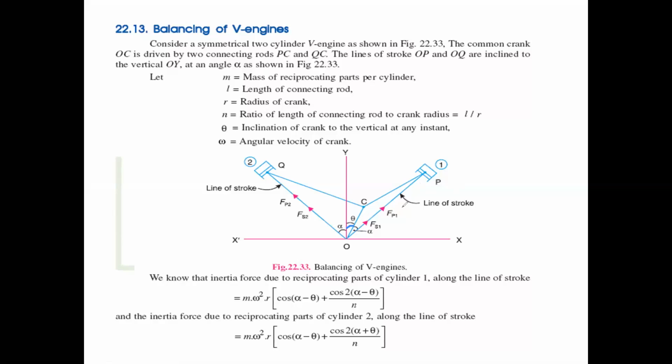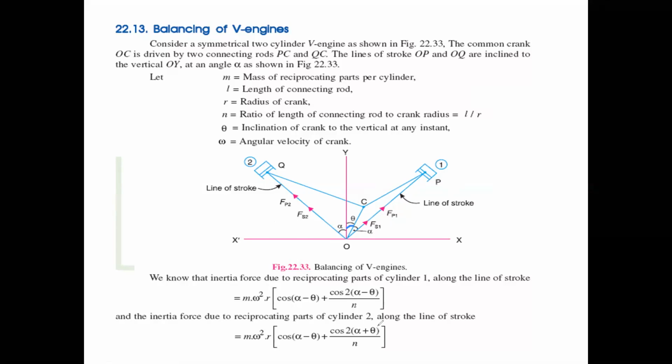Now all of you observe that. The crank will revolve with the angular velocity omega. The connecting rods CP and CQ are there, and we can identify the primary and secondary forces with the help of the lines of stroke: line of stroke 1 and line of stroke 2.